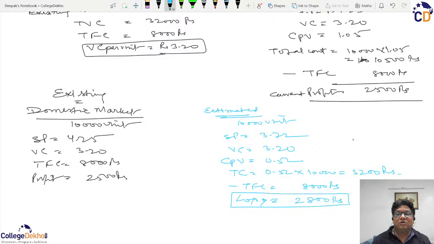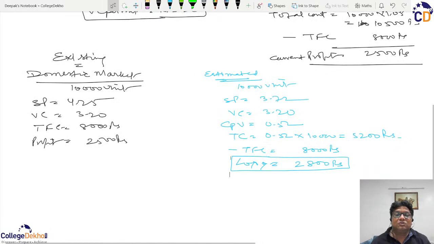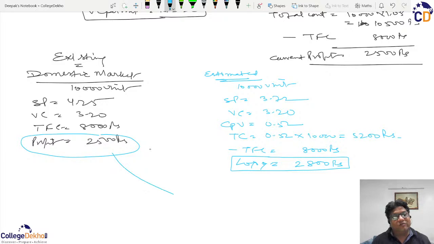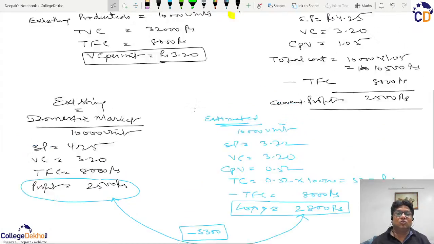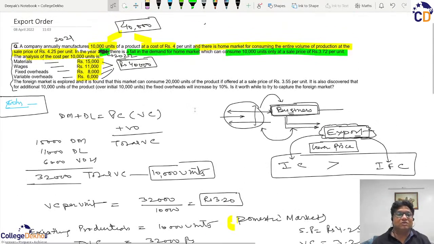It will be a loss of 2,800 rupees. So if the company is not able to increase the demand of the product, it will jump from a profit of 2,500 to a loss of 2,800, which will have an adverse impact of 5,300 on the profitability of the business. So there must be some way out of this.